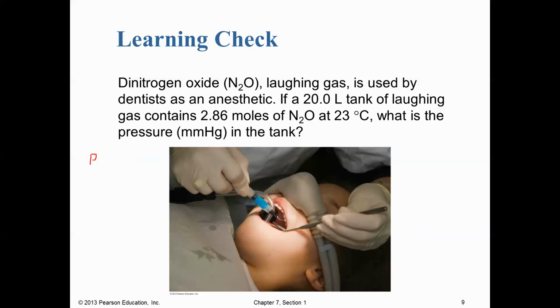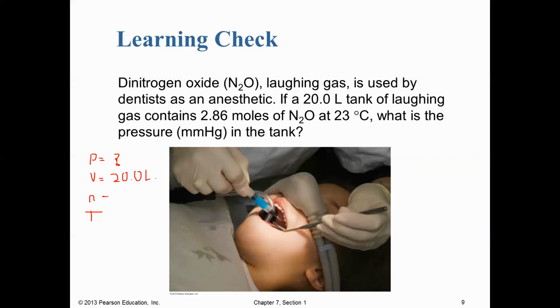So I like to make a data table just like we did before. Pressure, volume, moles, and then temperature. And so our pressure here is going to be unknown. That's what we're trying to solve for. And then our volume is going to be 20.0 liters.